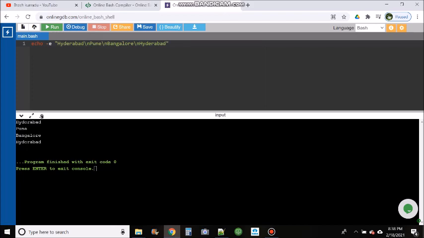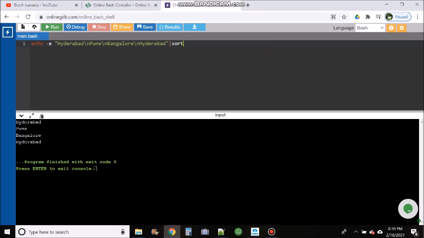To handle this, you'll have to know one command in Unix, that is uniq. There is a command called uniq. If you are familiar with this uniq command, then you would be able to handle this scenario very easily. I will show how we can get only the duplicate data, or only the unique data, or all the unique records.